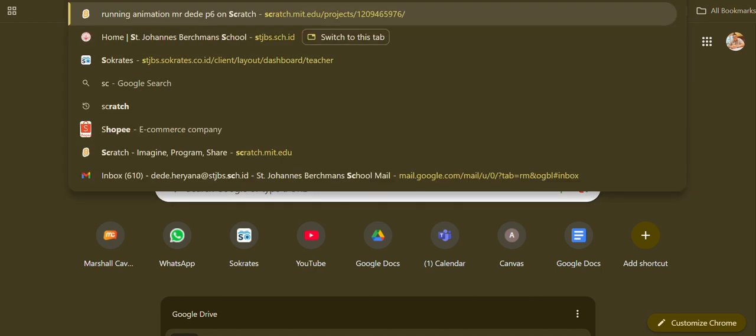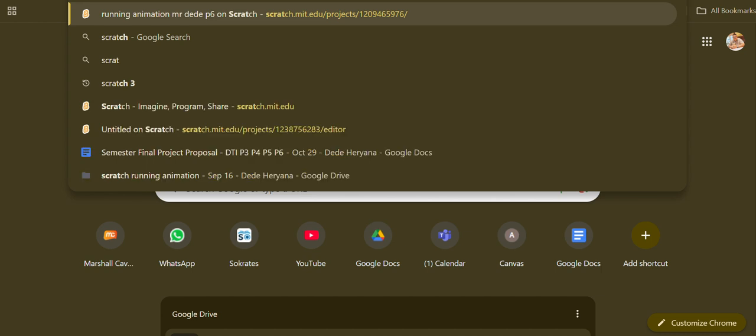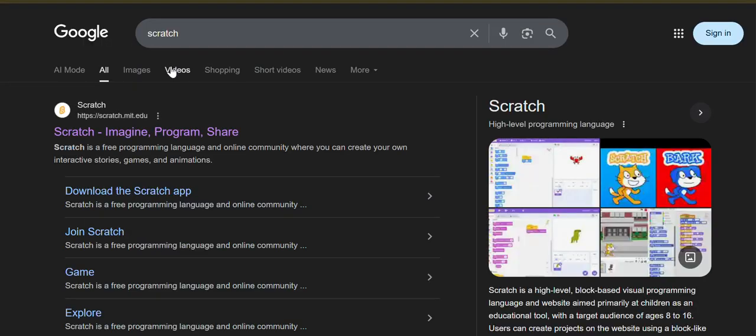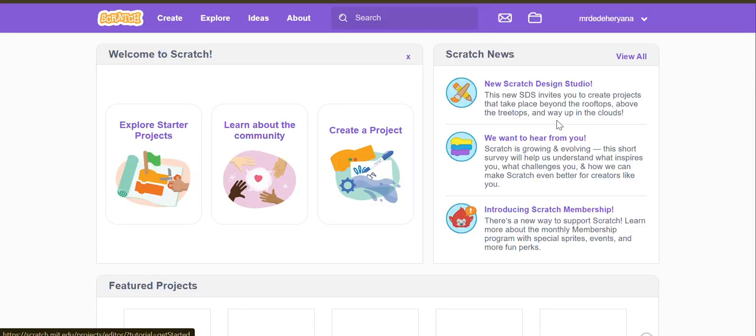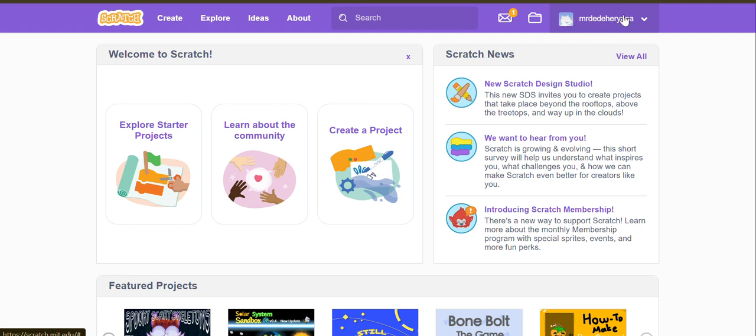Okay, I will open Scratch. Okay, this one, Scratch. As you can see, it's already logged in with my account. So now how to make it? It's simple. You click create.